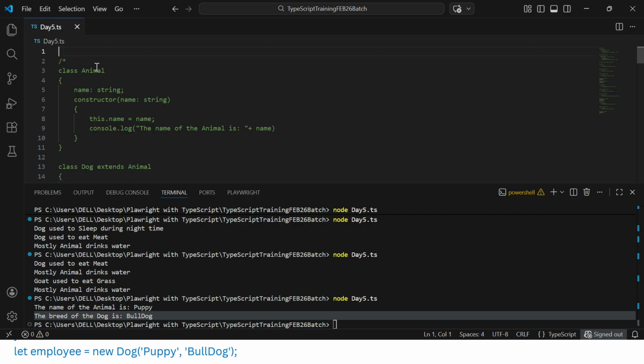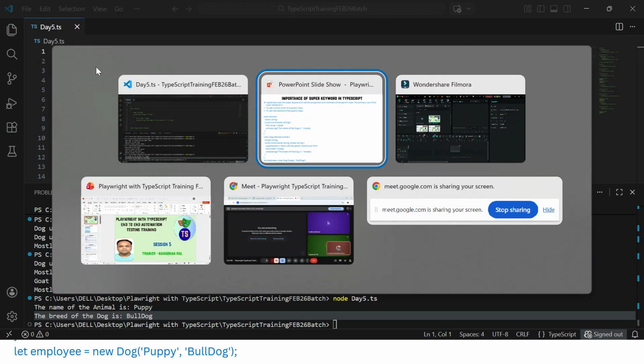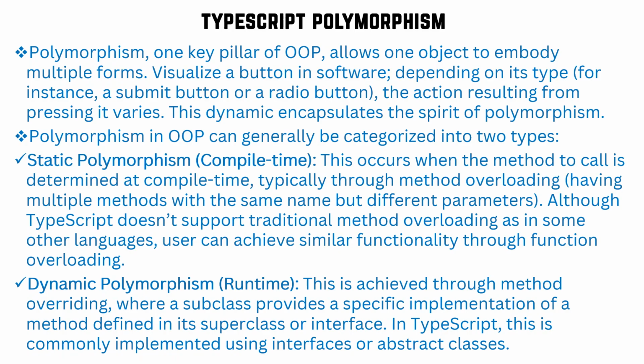Now we'll go to the next topic, which is called polymorphism. Polymorphism is another very important pillar of OOP. Poly means many, morphism means form, so it's a word derived from Greek. There are two types of polymorphism: one is called compile time or static polymorphism, and one is called runtime or dynamic polymorphism.